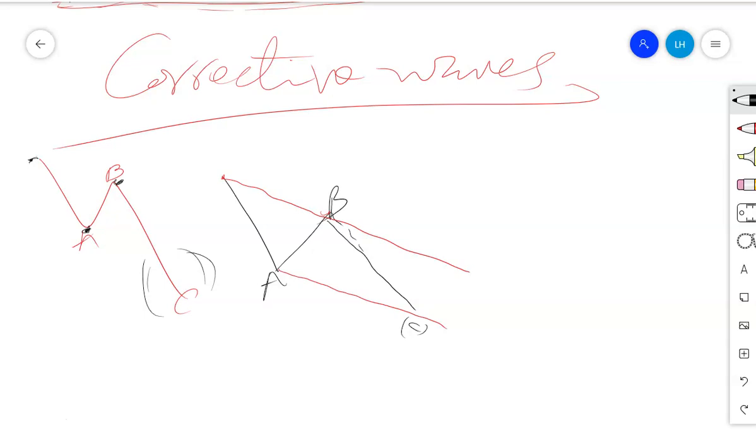So this is the first part at which channeling within a corrective wave is useful: it will be used to predict the point at which wave C is going to end. And this is on zigzag. The second part at which this will be useful is to predict the point at which the correction has been completed, whereby you will find that the price will move outside of the channel.